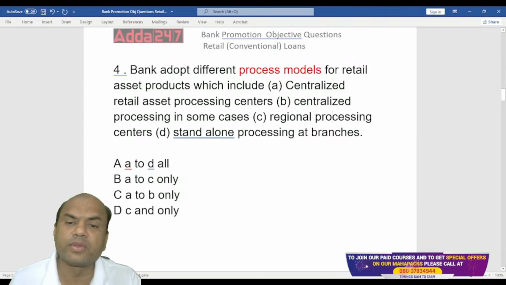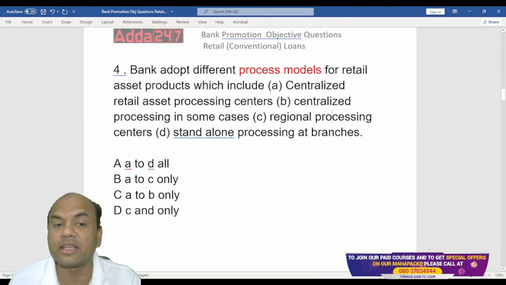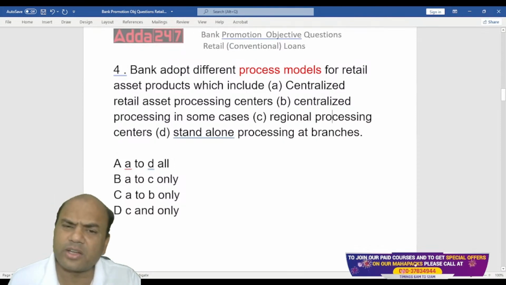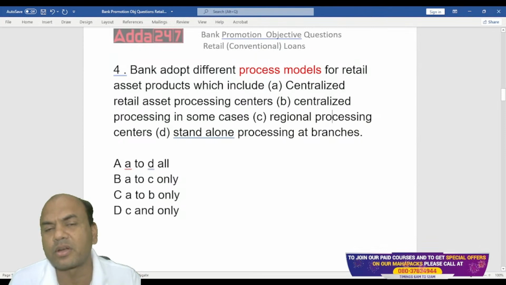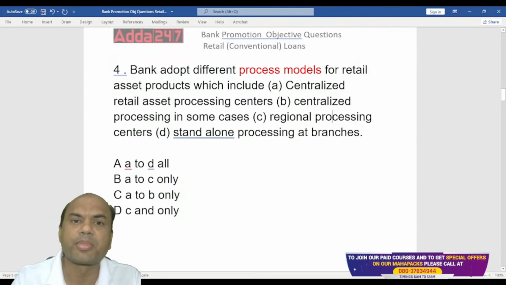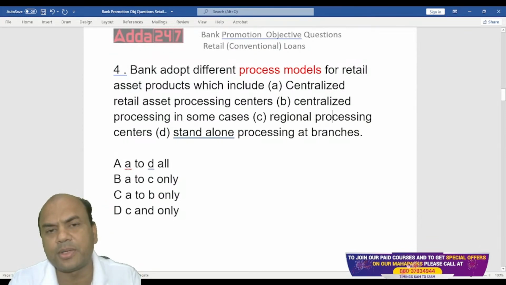Okay. So which is the one? Centralized retail asset processing centers. Then centralized processing centers. What is the difference between A and B? You will see, sir, what is this? Same centralized retail asset and centralized processing means what? What's the difference? Do you know the difference between this A and B?